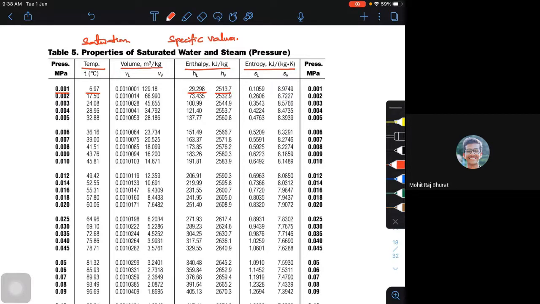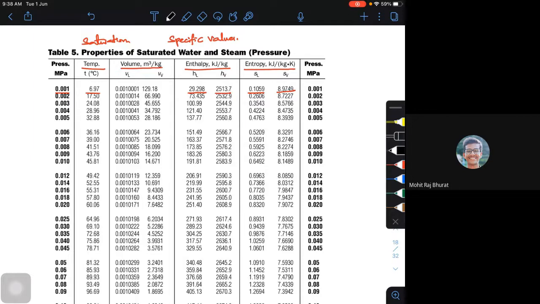Even entropy they will try to give this, which you can calculate using your calculator, or you can take it directly. So they are making your life a little bit easier by having one more column. Most of the steam tables will have either two columns for specific volume, specific enthalpy, or specific entropy, or three columns. So the value for the liquid, the value for the vapor, or a difference value.